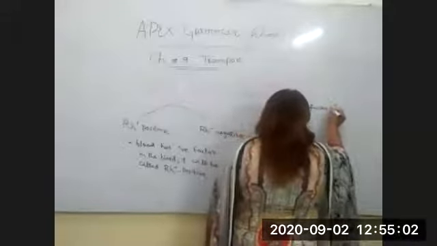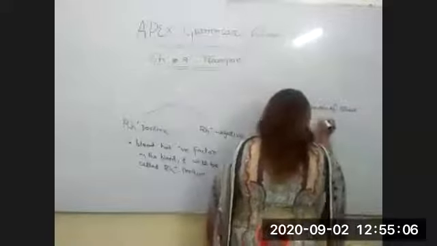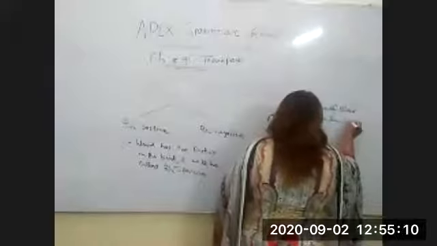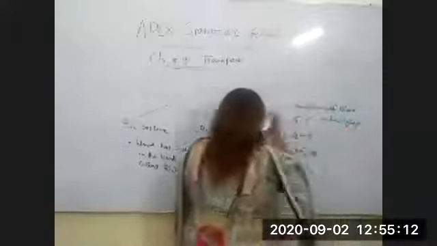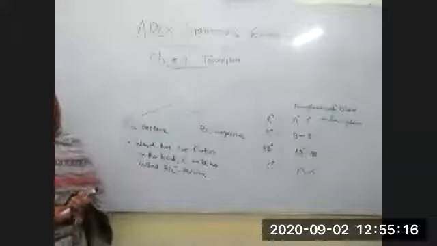So this whole procedure shows us the transfusion of blood in the Rh system.